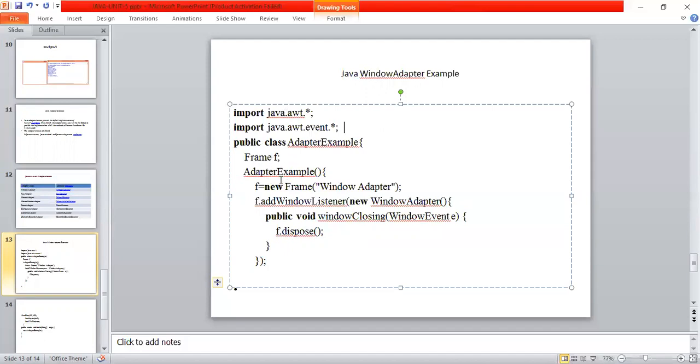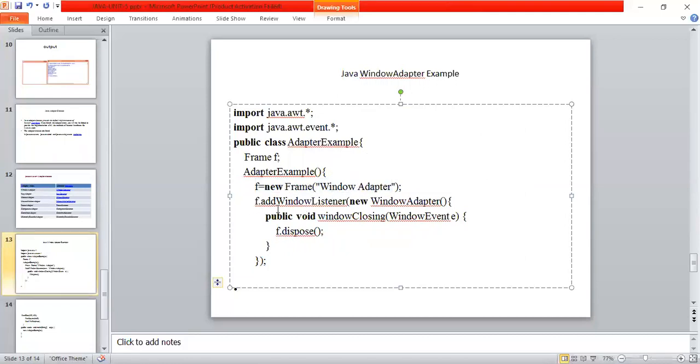Then AdapterExample, I'm creating a default constructor for my class. Begin. f is equal to new Frame, and using this frame, I'm giving the title to my frame, called window adapter.